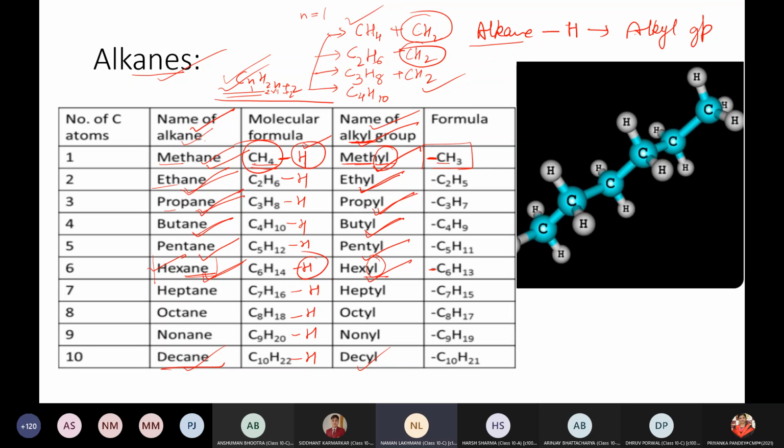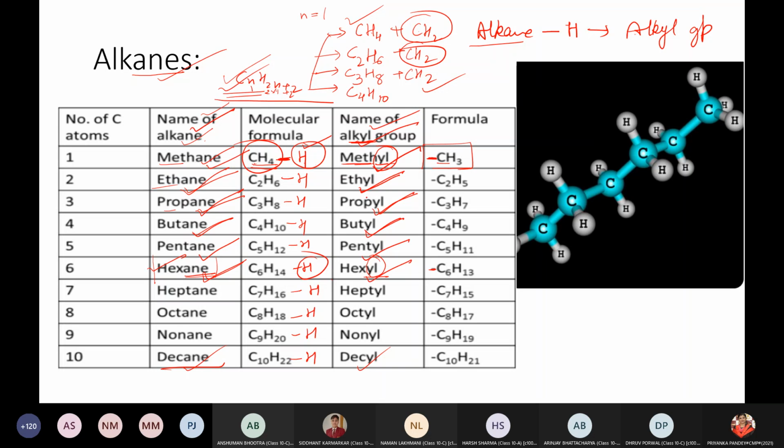Ma'am, is alkyl group a saturated group or an unsaturated group? It is a saturated group because it is carbon to carbon, always single bond, child. But the thing is, it has a free valency on carbon. That is why it is not alkane, it becomes alkyl group. Ma'am, so it will show substitution? It has saturation, child, but saturation is changed to unsaturation by removing one hydrogen. So it is now ready to combine. Saturation means when they cannot combine. But now because hydrogen is removed, it has a free valency and is free to bond with other substances.